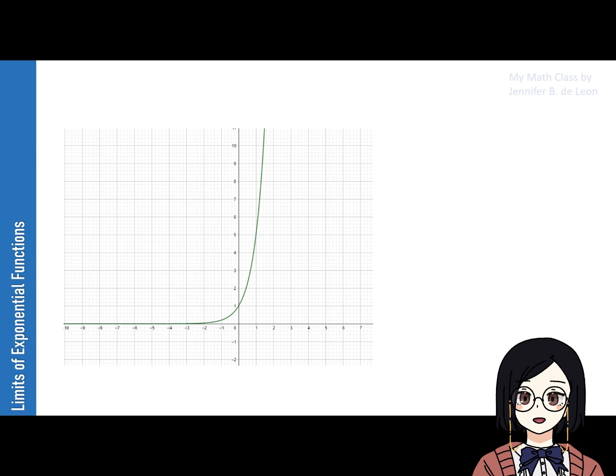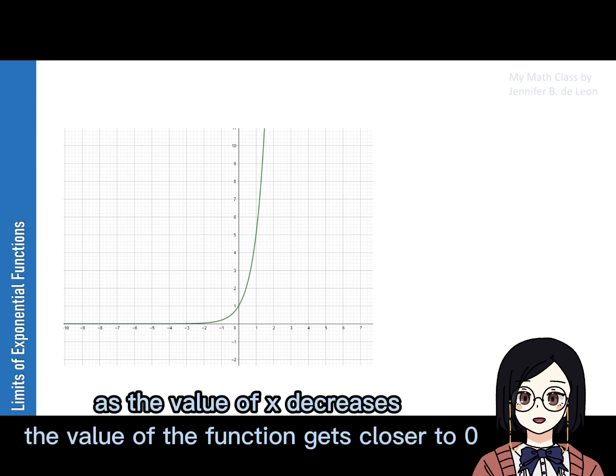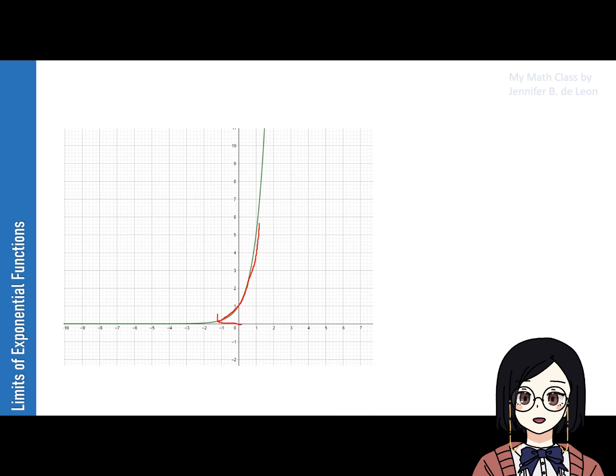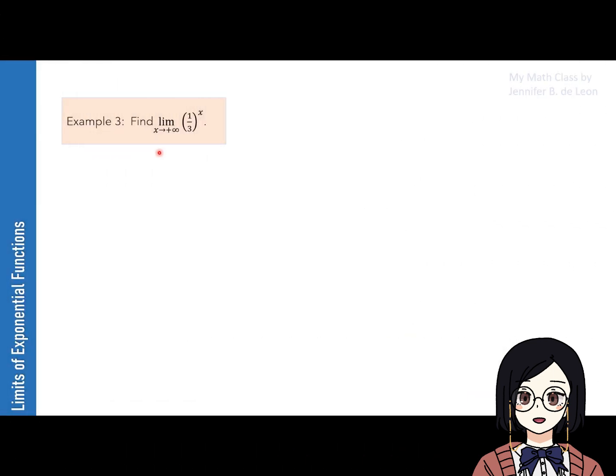On the other hand, we can also say that as the value of x decreases, the value of f of x approaches 0. Mathematically, we can write it as the limit of 5 raised to x as x approaches negative infinity equals 0.